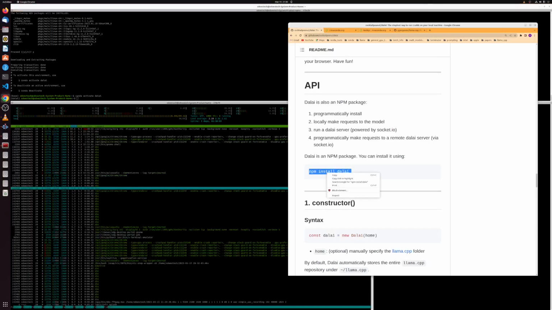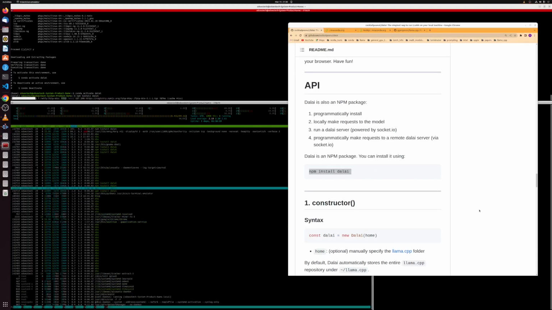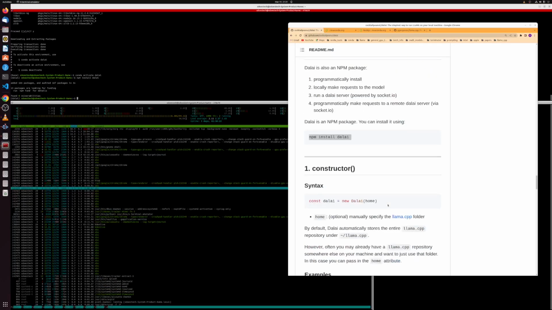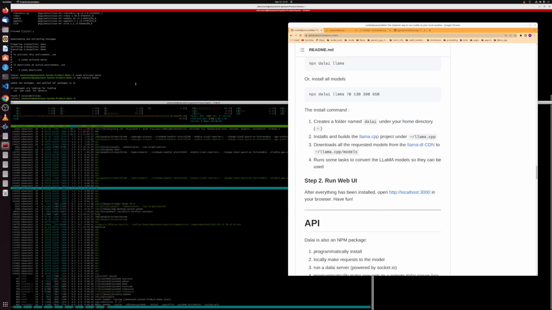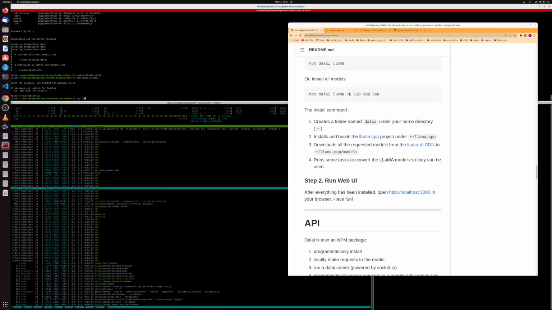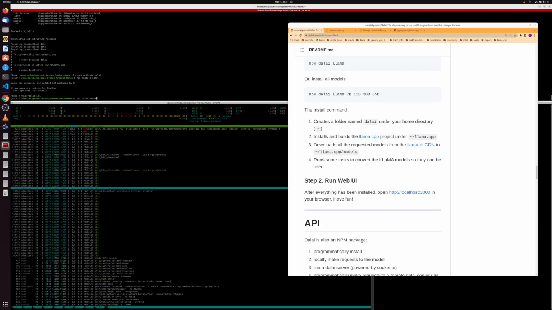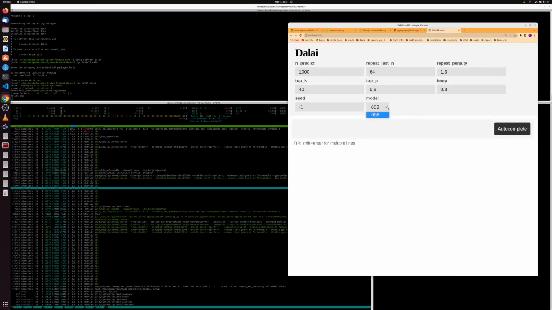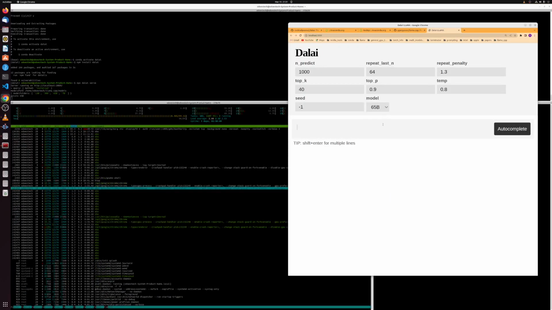So we're going to npm install Dalai. There we go. And then we should be good. We should be able to then run npx dalai serve, and okay, so now we're running. Here we are, and we have the model here. I only have the 65B, but let's see what happens.